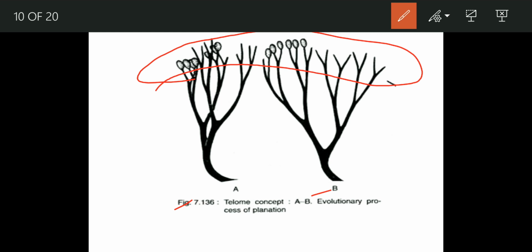You can see here also, they are interacting with each other. This is how radial symmetry changed into bilateral symmetry due to planation, that means when they all lie in the same plane. So it was considered that planation might have led to the development of the leaf.